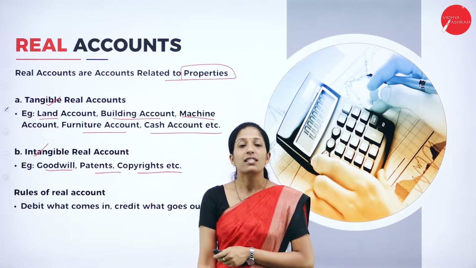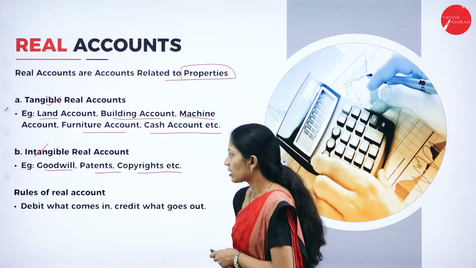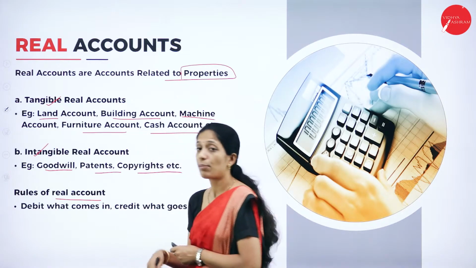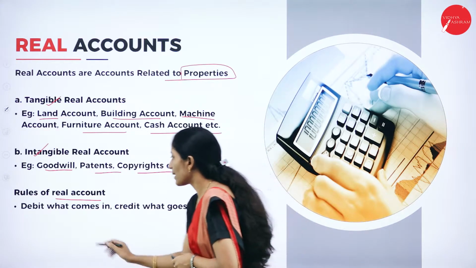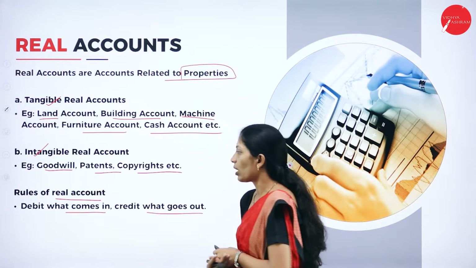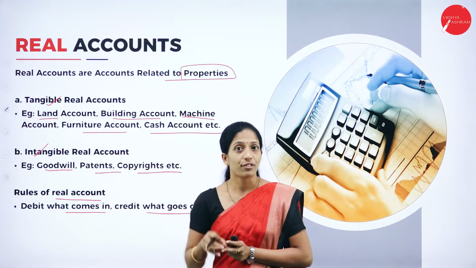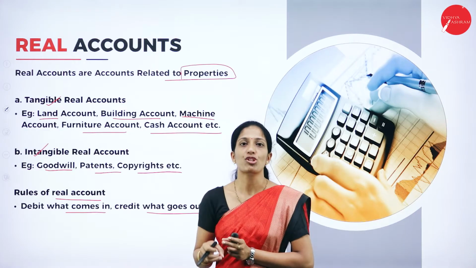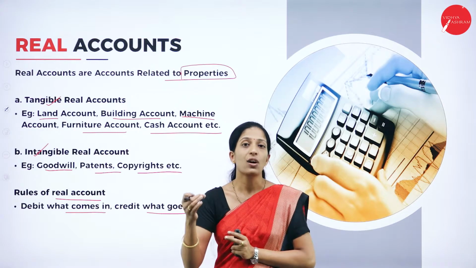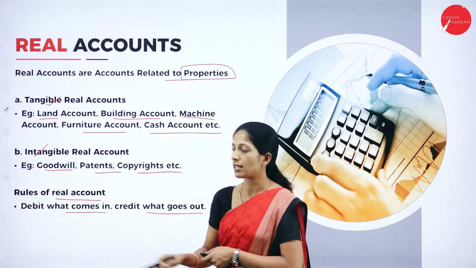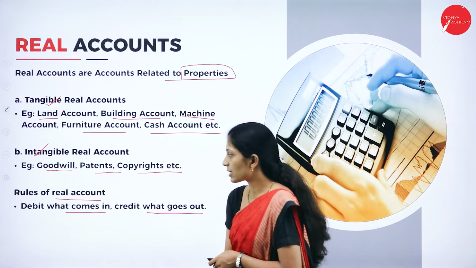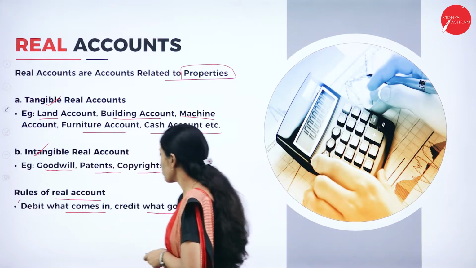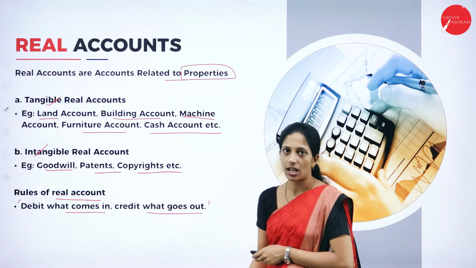Now, let us see what is the golden rule of real account. What does the golden rule tell about real account? Debit what comes in and credit what goes out. What you have to debit? You have to debit what comes to the business. What you have to credit? What goes from the business. So this you have to remember. This is the golden rule: debit what comes in, credit what goes out.